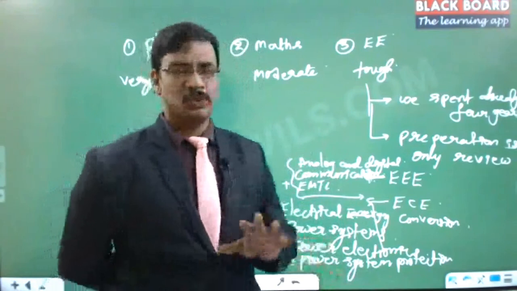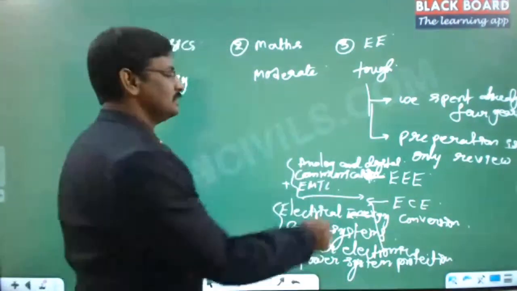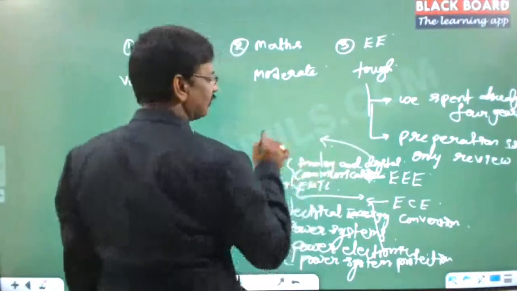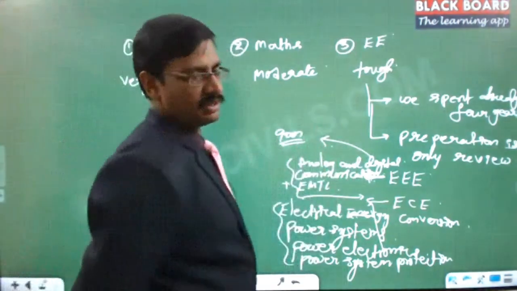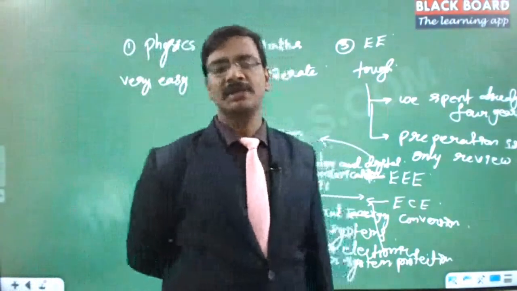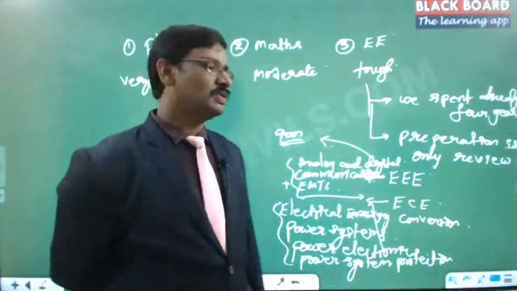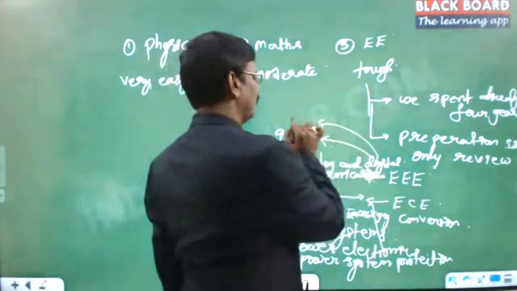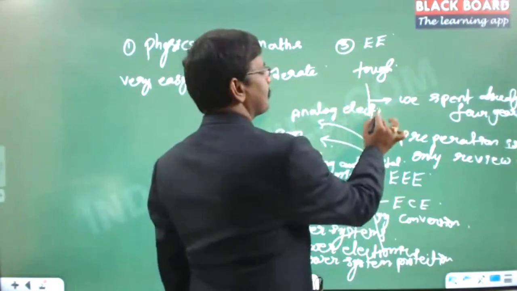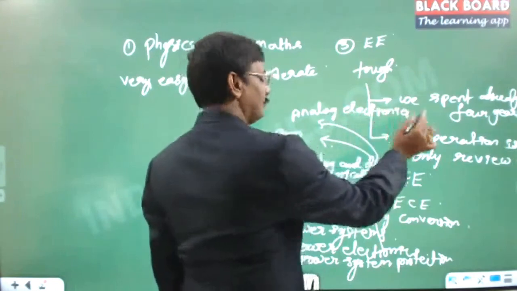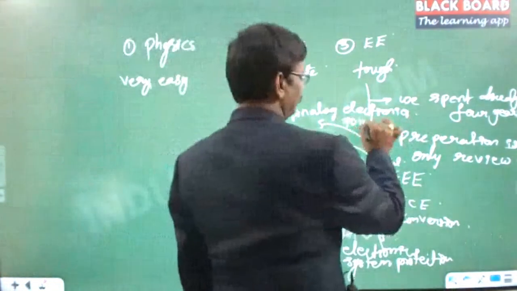For EEE people, it's okay. So only the communication part is there, right? But digital communication has the highest weightage. I think around 90 marks used to come from digital communication. Though it is a simple and small subject, the weightage of that topic is more. And even analog electronics used to carry around 70 marks. Because in EEE we don't study that depth of analog electronics, and that carries 70 marks, right?